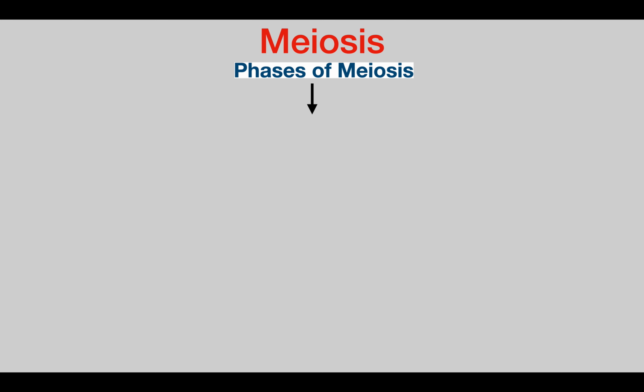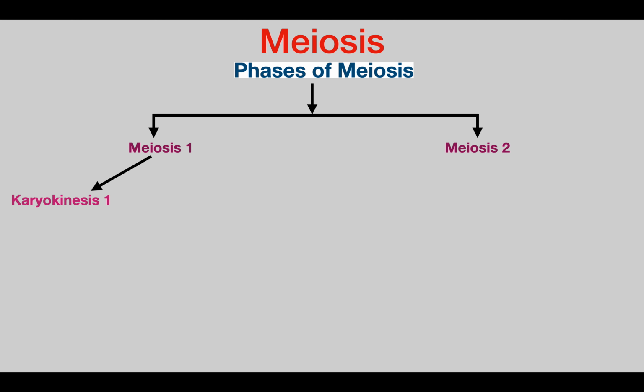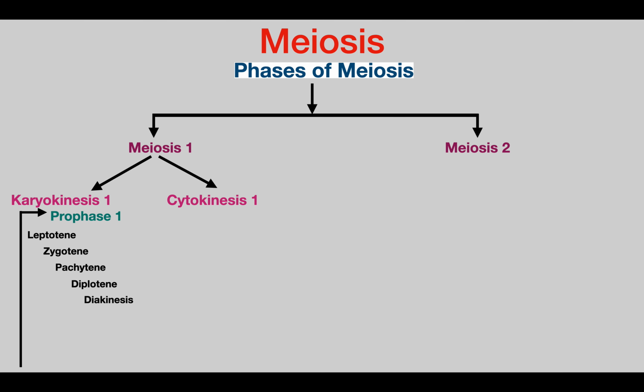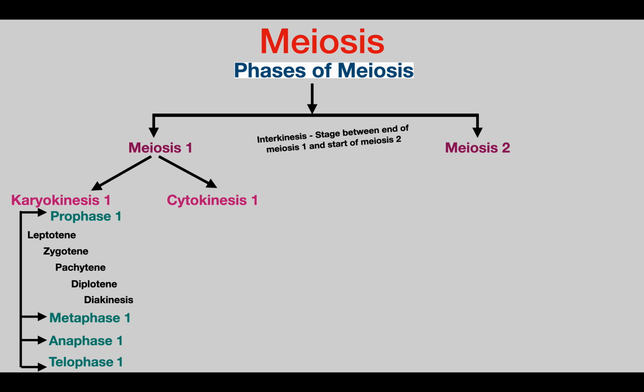So here begins the meiosis. Phases of meiosis are meiosis 1 and meiosis 2. Meiosis 1 is again divided into karyokinesis 1 and cytokinesis 1. Karyokinesis 1, very important, the nuclear division, has prophase 1. Prophase 1 has different stages: leptotene, zygotene, pachytene, diplotene and diakinesis. A very important part in meiosis is prophase 1. We'll understand why. Next, as we have studied already in mitosis, prophase is followed by metaphase. So here it will be metaphase 1, followed by anaphase 1, followed by telophase 1.